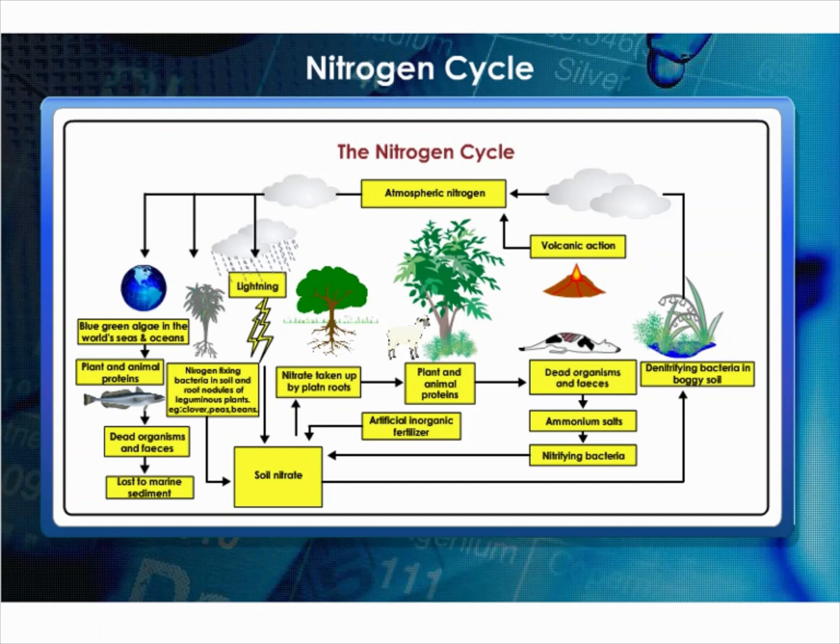Certain other bacteria convert some part of them to nitrogen gas, which goes back into the atmosphere. As a result, the percentage of nitrogen in the atmosphere remains more or less constant.